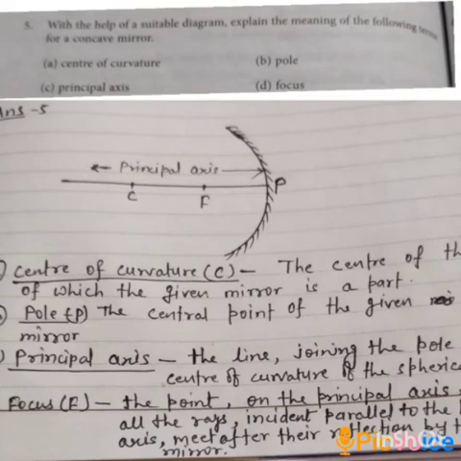And the last one is focus. The point on the principal axis where all the rays incident parallel to the principal axis actually meet after their reflection by the concave mirror is known as the focus of the concave mirror.